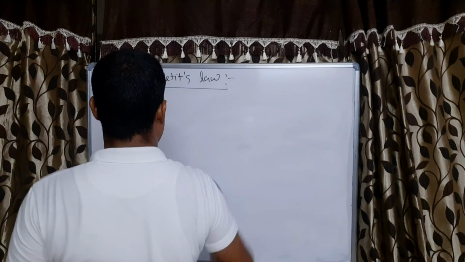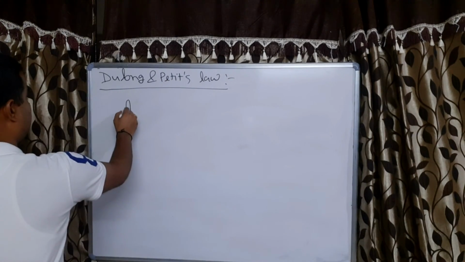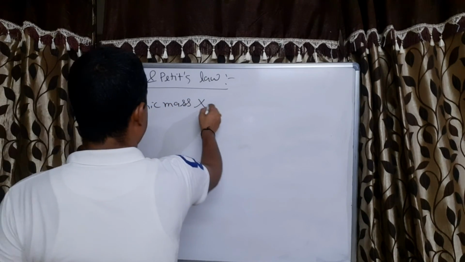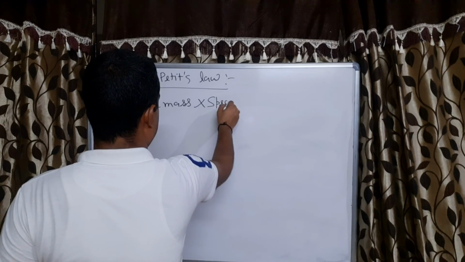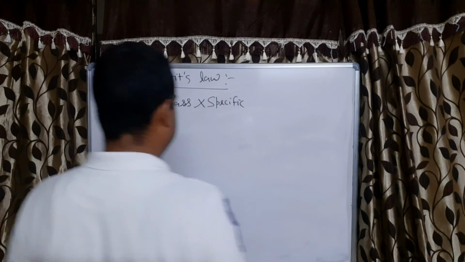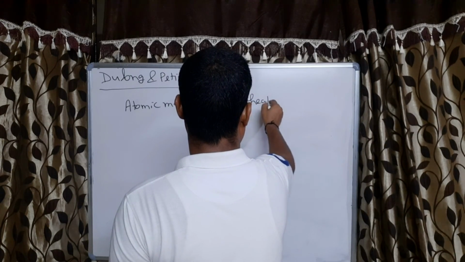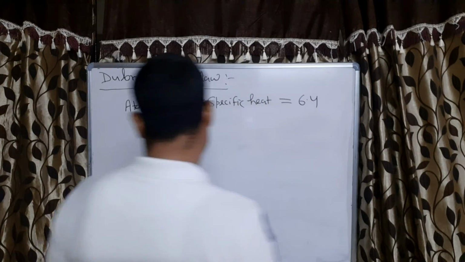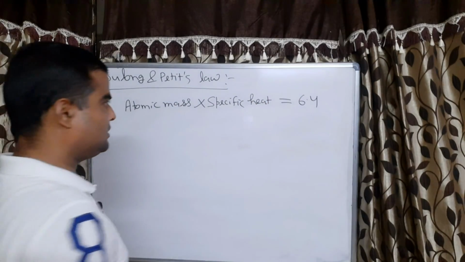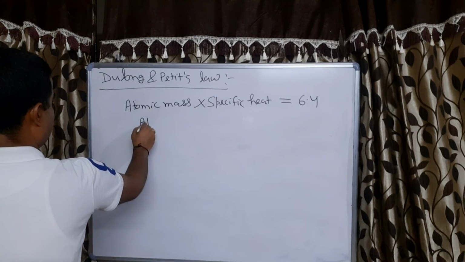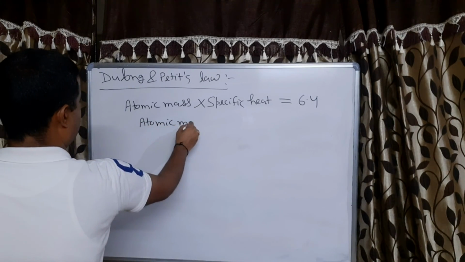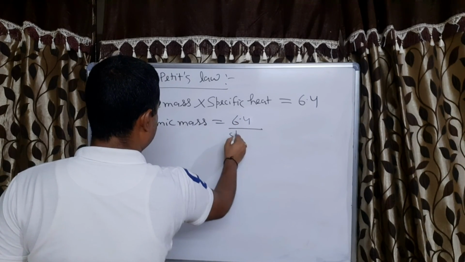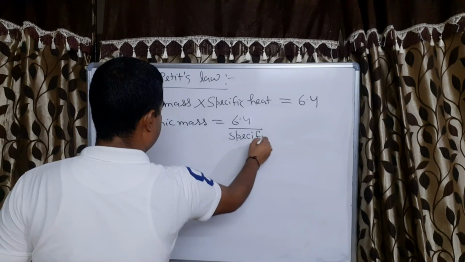Dulong and Pettit's law is telling that when we multiply atomic mass into specific heat, then it is equal to 6.4. So here also we can calculate the atomic mass. Atomic mass, if we calculate from here, will be equal to 6.4 divided by specific heat.